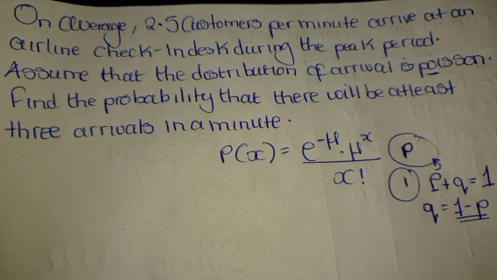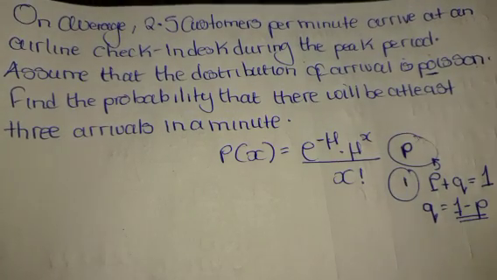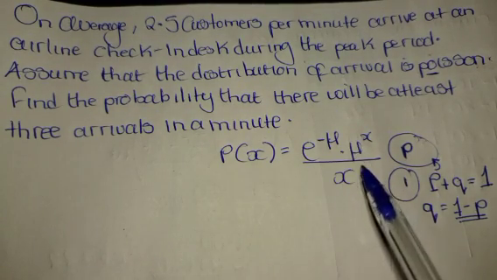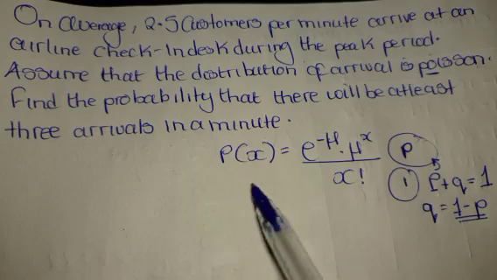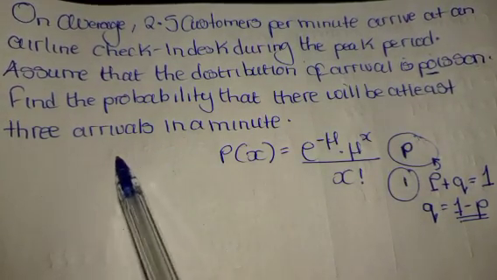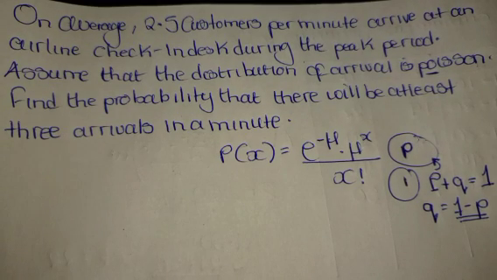Why? Because that other event which you have depicted cannot be calculated. So now that we have come across such kind of thinking in our question, remember they're telling us to calculate the probability that there will be at least 3 arrivals in a minute.